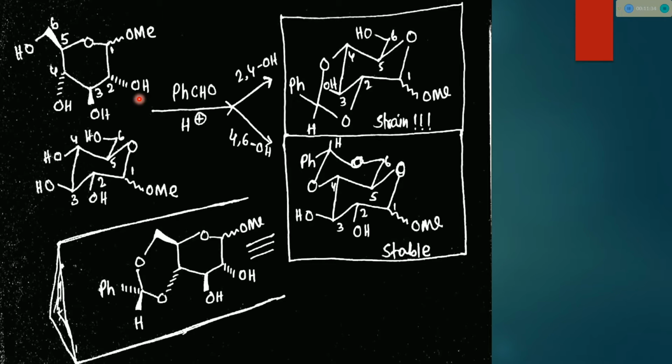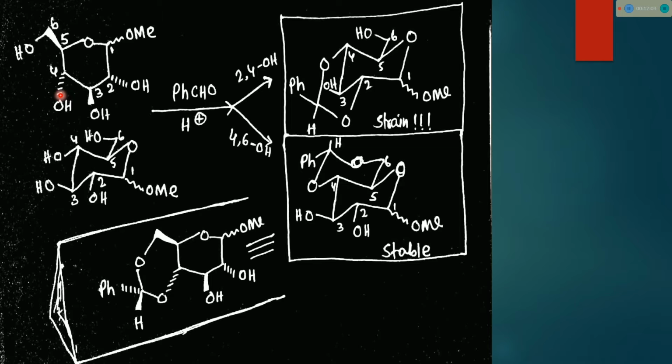From this structure we can easily say that this 2 and 4 position, this OH and this OH, are 1,3 position and cis in manner. So we can easily say that this 1,3-diol, this 2 and 4 alcohol, will be protected by benzaldehyde.